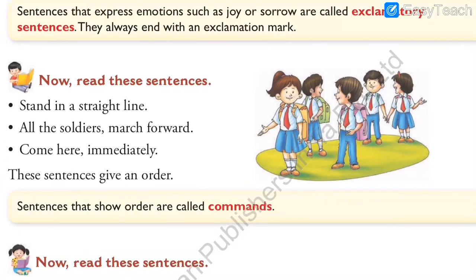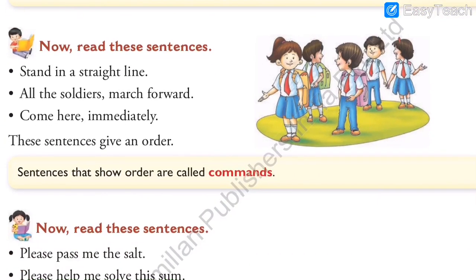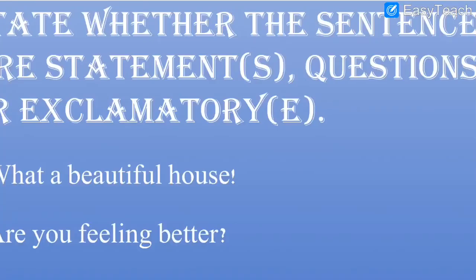Then next one was a command. Command means an order. For example: stand in a straight line, all the soldiers march forward, come here immediately. All these are commands, meaning the tone of the speaker is harsh, it is impolite. So C for command. Command means order. Now based on these types of sentences that we revised from the previous lecture, we will solve one exercise. See the exercise given over here.